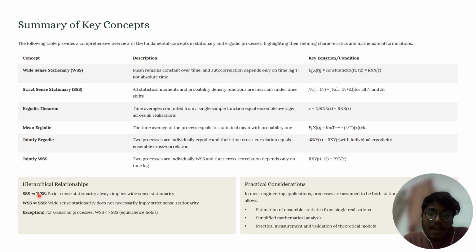Here we can see the relationship between the strict-sense stationary process and the wide-sense stationary process. Okay, for Gaussian random processes, the wide-sense stationary process is equal to the strict-sense stationary process. Practical consideration. In engineering applications, processes are assumed to be both stationary and ergodic, which allows estimation of ensemble statistics from a single realization, simplified mathematical analysis, practical measurement and validation of theoretical models.